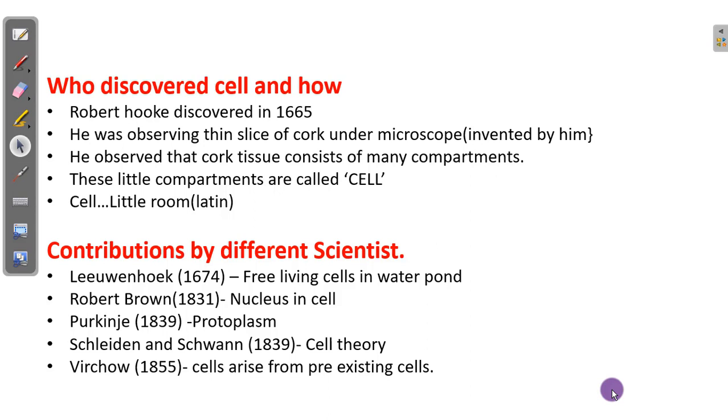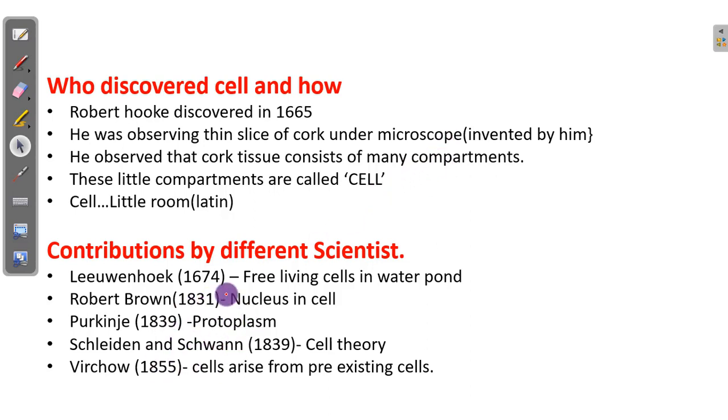Next, it was Schleiden and Schwann. Schleiden was a botanist, someone who studies plants. He studied different plant tissues under the microscope and saw that all plant tissues are made up of cells.